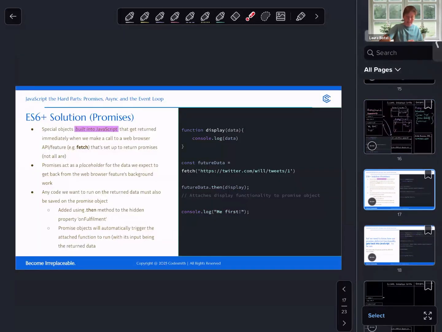So, promises come to us via ES6. They are objects. They are special objects in that they follow a particular schema, but they are JavaScript objects, and they are returned immediately when we make a call to a web browser API or feature. In this case, that is fetch, but there are other functions that also return promises. Promises act as a placeholder. This promise object acts as a placeholder for a value that's not yet known when the request is made.